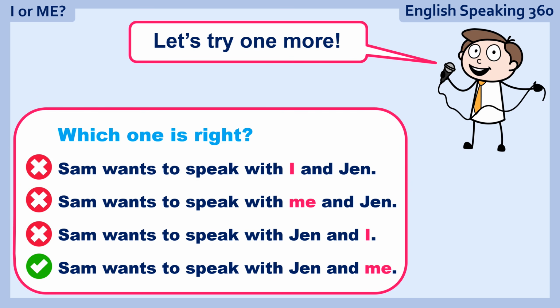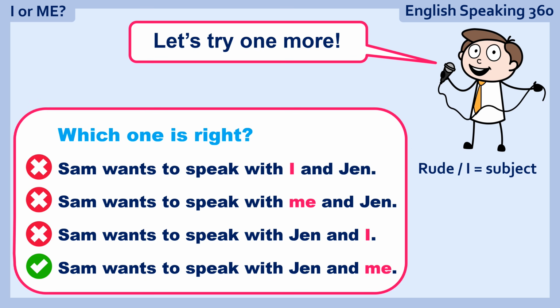So let's check them out. The first one, Sam wants to speak with I and Jen. What's the problem? It's rude because you put I before Jen, so you cannot do that. And I is a subject pronoun, so it shouldn't be after the verb, it should be before the verb. You could also remove Jen. Sam wants to speak with I doesn't make sense.